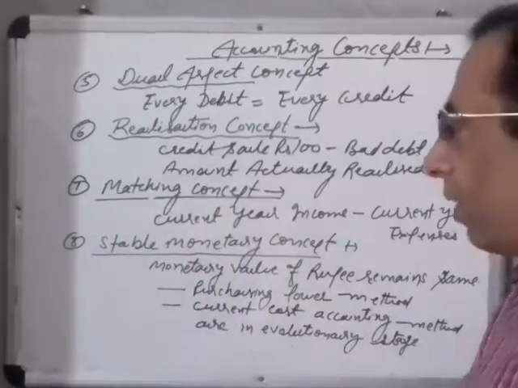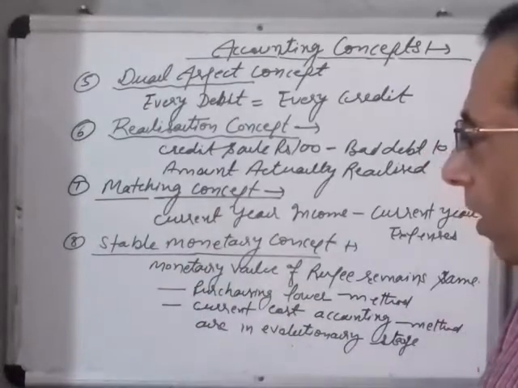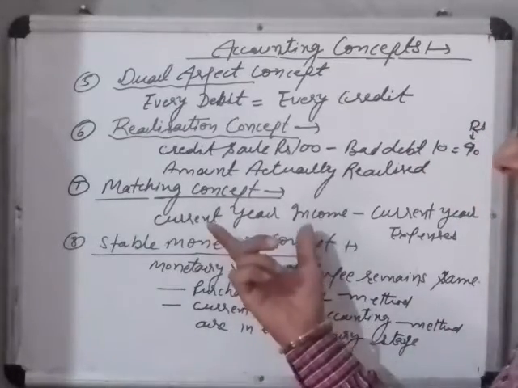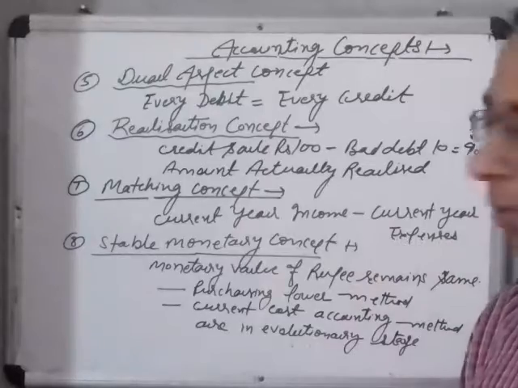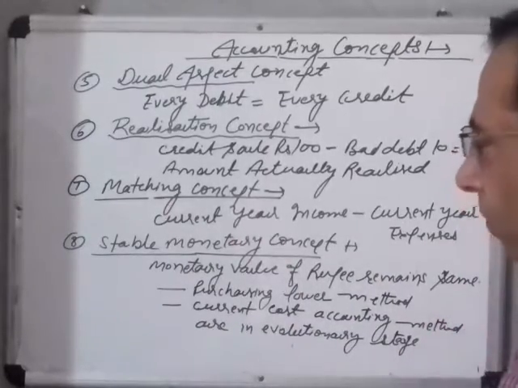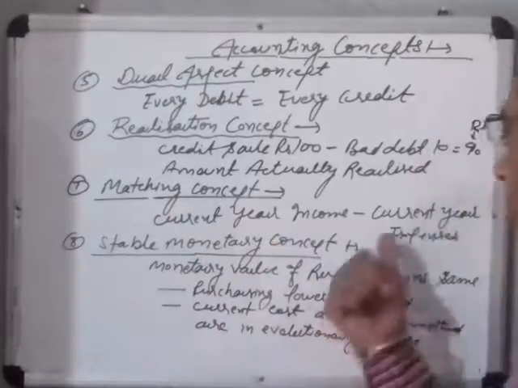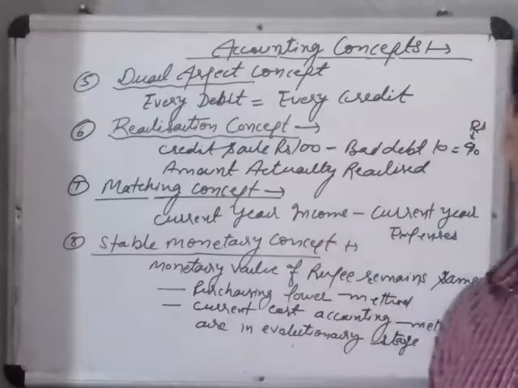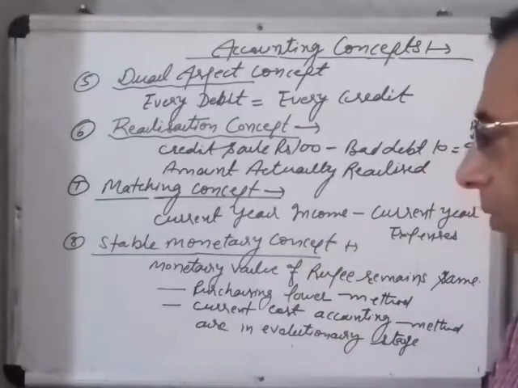Now the seventh point is the matching concept. The matching concept actually compares the current year income with the current year expenses. This concept is basically used to know the profit or loss. If the current year income is more than the current year expenses, then there is a profit. If the current year expenses are more than the current year income, then there is a loss.